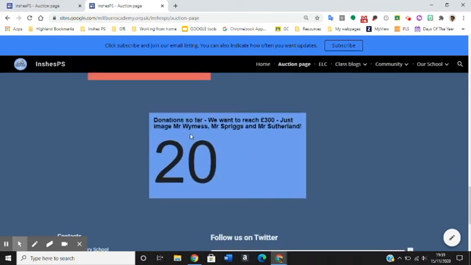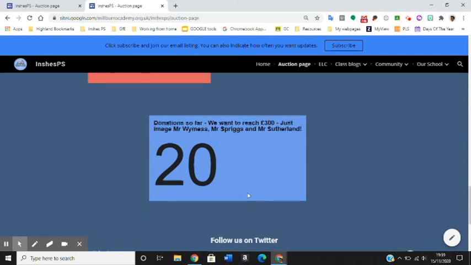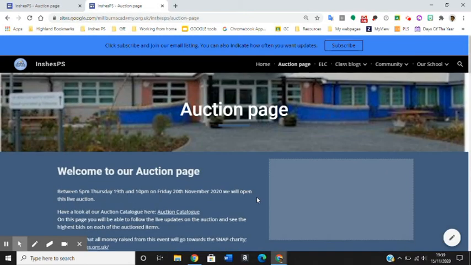You can also see that we have put in £20 in total, and that is how much there has been put in total. This is not your amount, this is the total amount that has been donated so far during the 2 days. And that is how you do it.